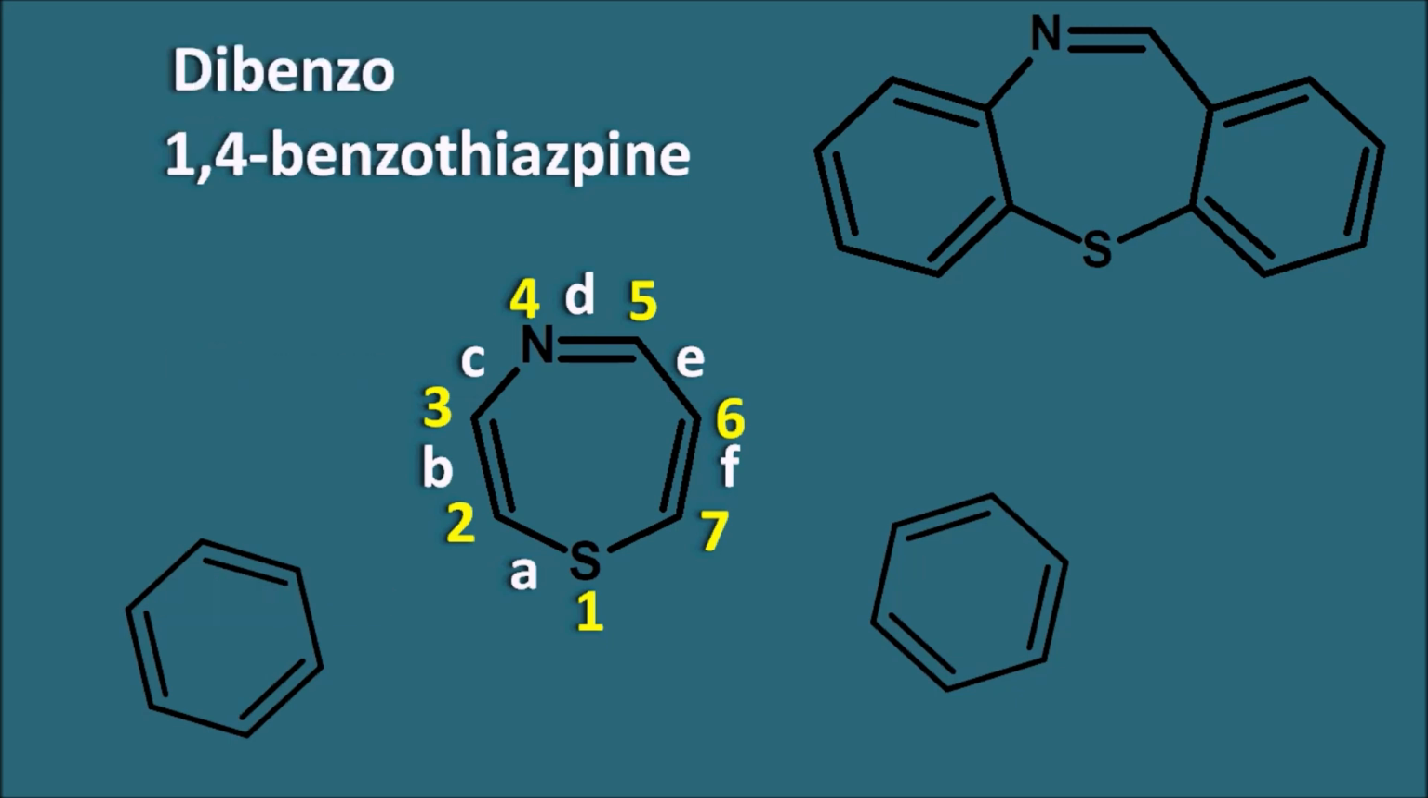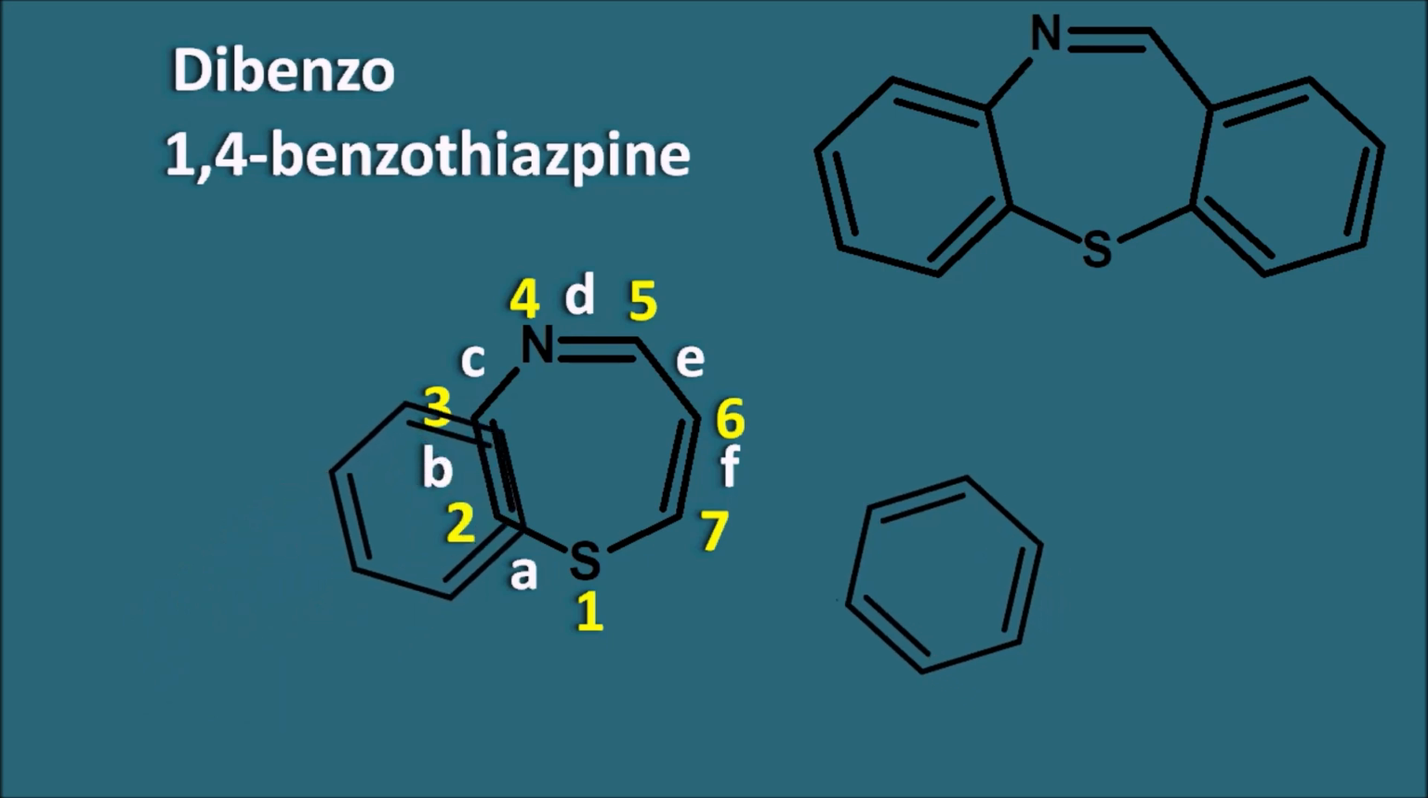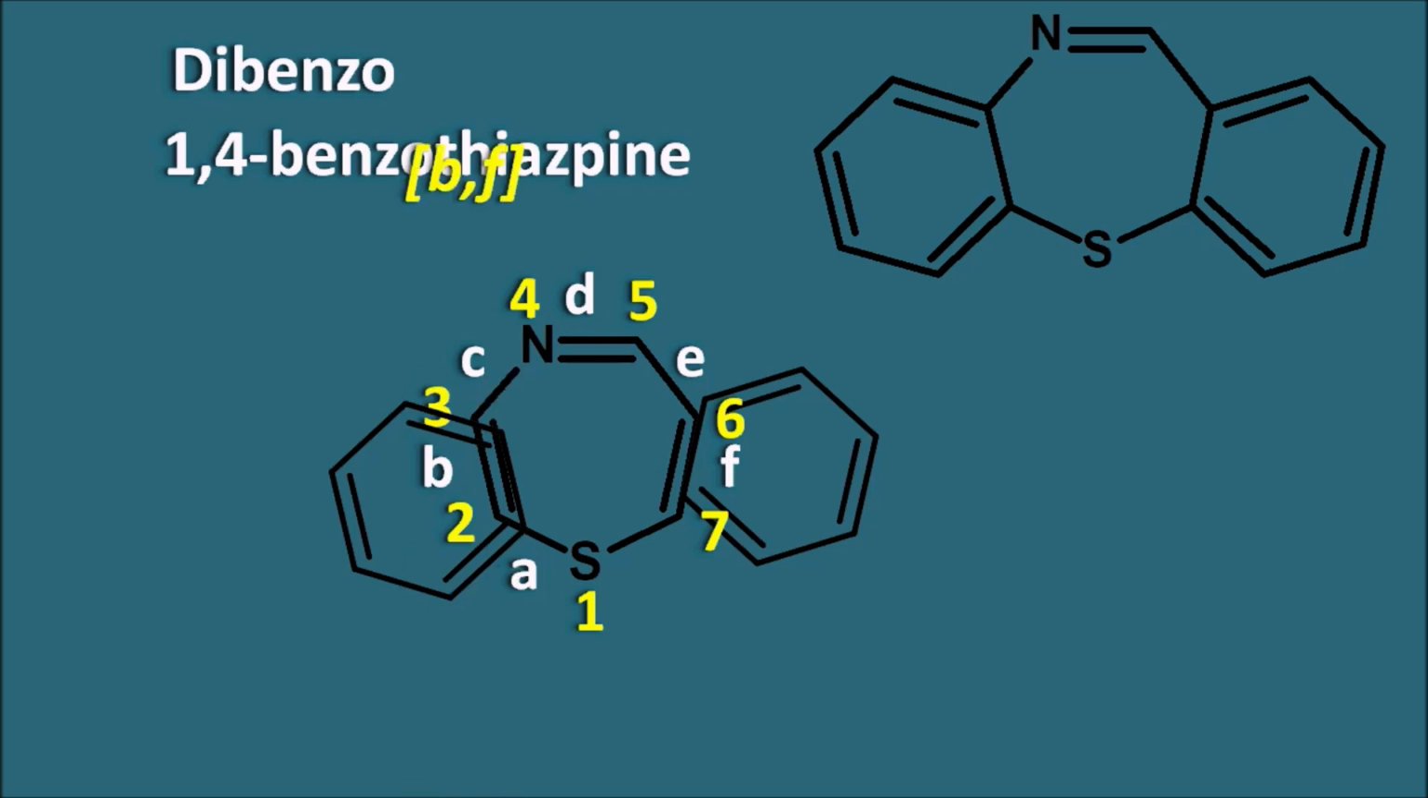But where is the fusion? One of the benzene rings is fused to the B side and another benzene ring is going to be fused with the F side. So we can write it as dibenzo[b,f][1,4]thiazepine. So that is the name of this ring system. Now by using this, let us write the IUPAC name for this quetiapine.